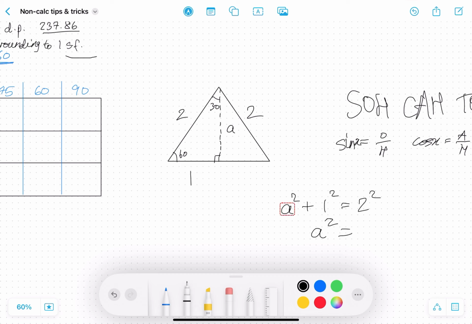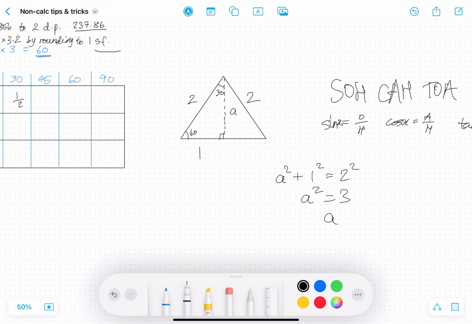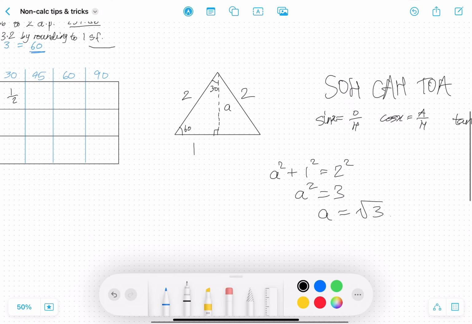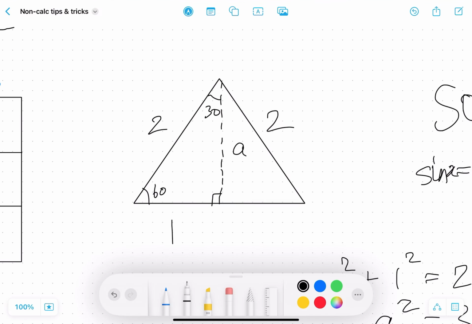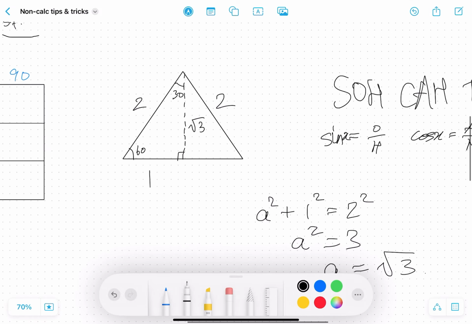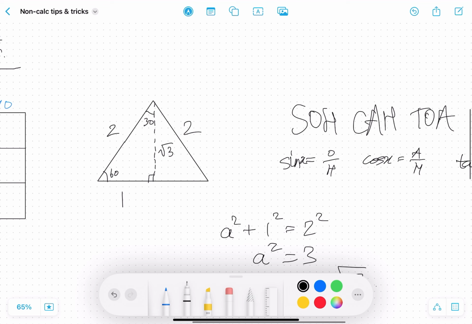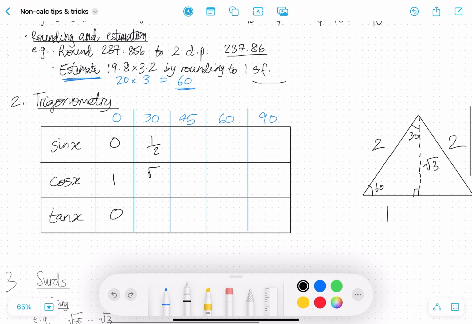Hence, a squared is equal to 3. And therefore, a is equal to positive root of 3 since it's a side length. So we can write that here. a is the positive root 3. Therefore, cosine of 30 is equal to adjacent over hypotenuse, root 3 over 2. So fill that in here, root 3 over 2.